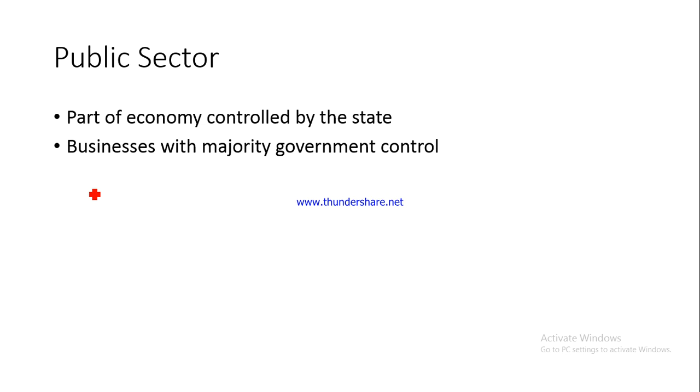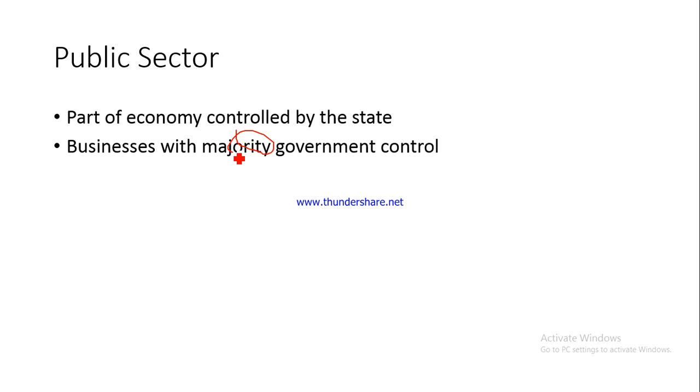Now please understand, what do we mean by majority? We basically mean more than 50%. So majority is 51%. It could be either 51% or more than that. Or we can also say more than 50%. Fine. So there are two ways of saying this. Either you say more than 50% or you can say 51% or greater. So if the ownership by the government is 51% or greater, then it is considered to be the majority ownership, and then this particular enterprise would be known as public sector enterprise.